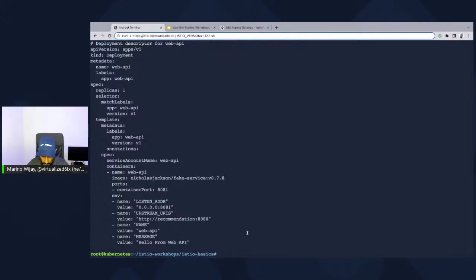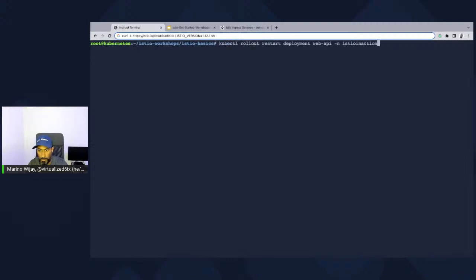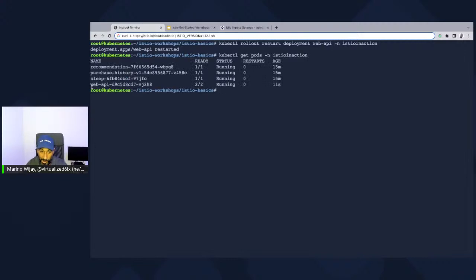Now, what we're going to do is roll out the sidecar by restarting the deployment using the rollout command. So if I do a kubectl rollout restart deployment for my web API, which I'll also do for my other services eventually, this means that my web API service will have a sidecar. So let's take a look at this. kubectl get pods -n istio-in-action. And if you see here now, this web API pod has 2 out of 2. That's interesting.